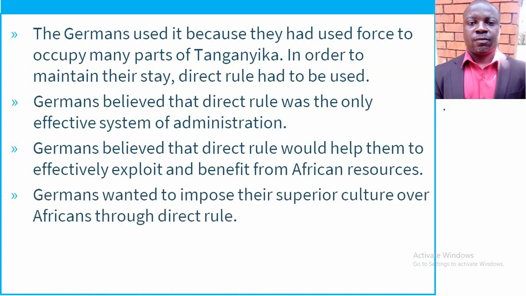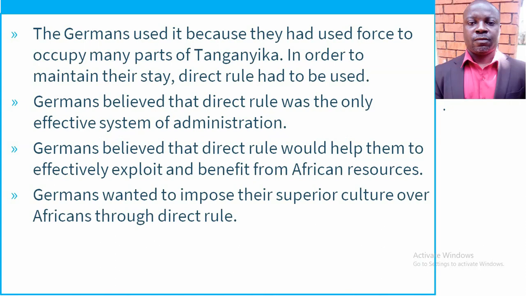Now, we have this other point here, that the Germans wanted to impose their superior culture over Africans through direct rule. I don't know whether you're saying that word, superior culture.